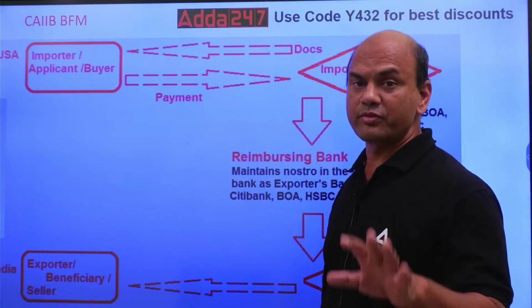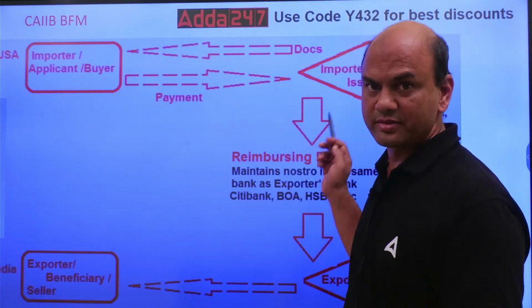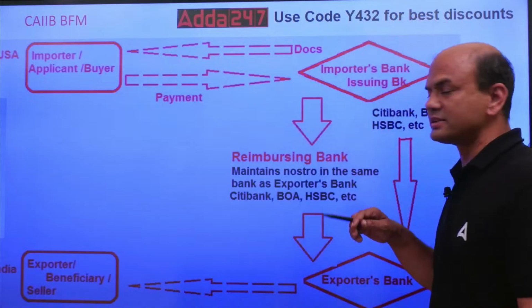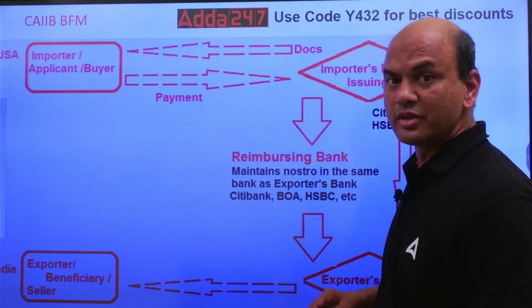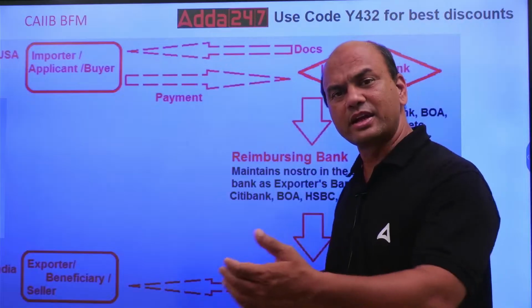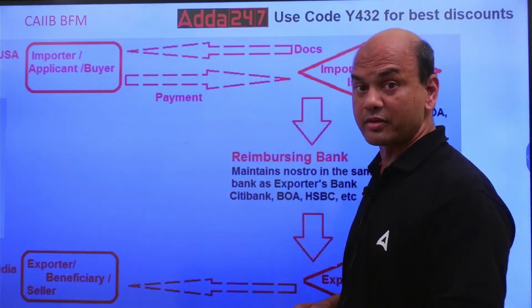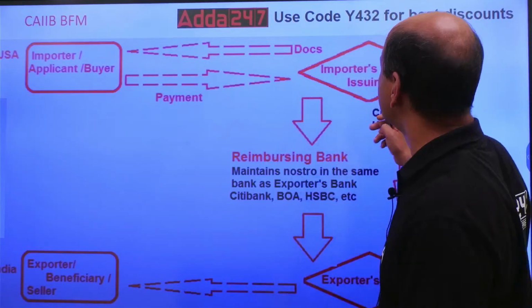It will take 5 banking days to check. Within 5 banking days, once it is completed, it can do it before also, but not after 5 banking days.